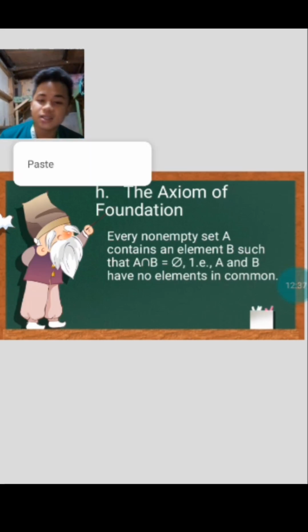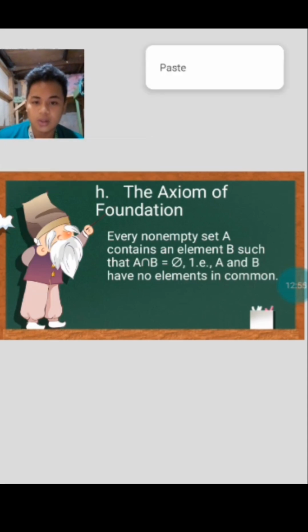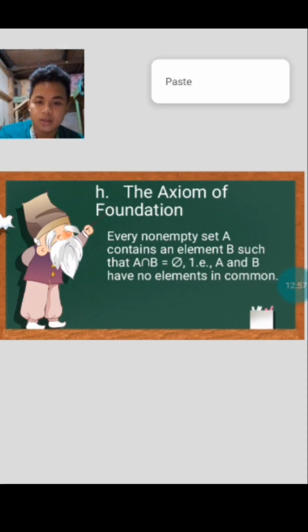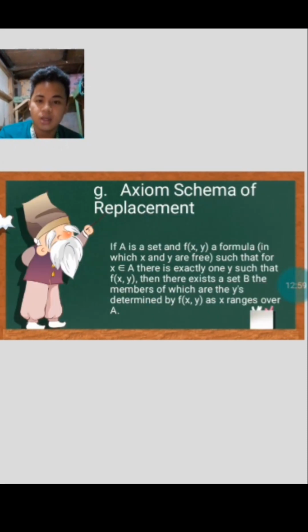So this axiom of foundation is denoted by: for all x there exists z, and z is an element of x, then there exists y an element of x such that y intersect x is equal to the null set. So that is the notion of the axiom of foundation.